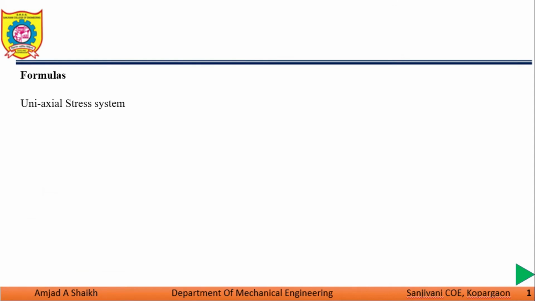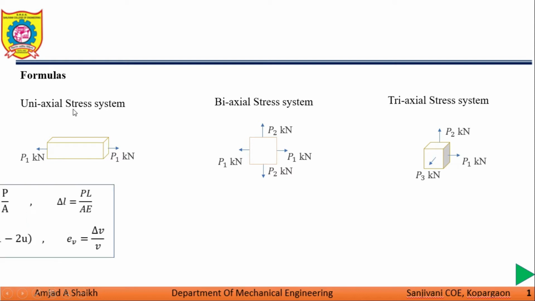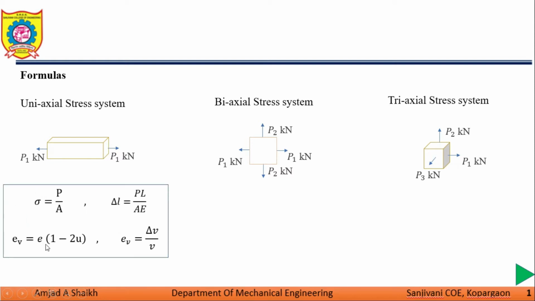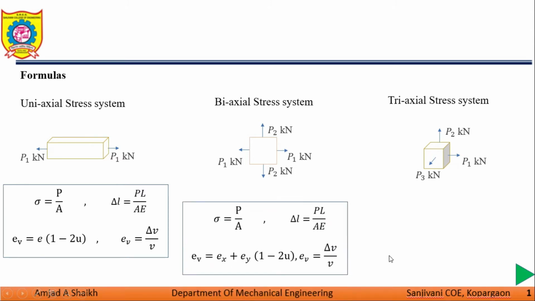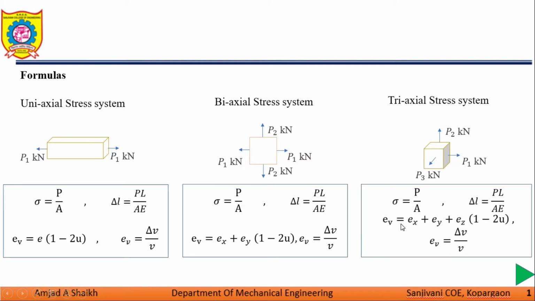Let us move to the formulas of uniaxial, biaxial and triaxial stress systems. A single force acts in a uniaxial stress system. EV is equal to E into 1 minus 2 mu is the important formula for the uniaxial stress system. EV is equal to EX plus EY, in bracket 1 minus 2 mu, is the important formula for the biaxial stress system, and EV is equal to EX plus EY plus EZ, in bracket 1 minus 2 mu, is the important formula related to the triaxial stress system.